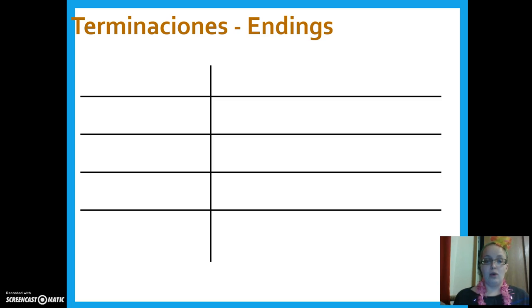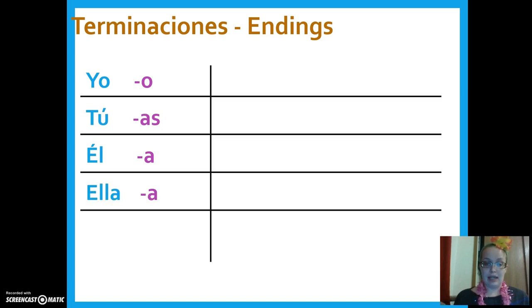Okay, so las terminaciones, the endings. Every AR verb, I should say, ends in, for yo, o. The ending for tú is as. The ending for él is a. The ending for ella is a. And the ending for usted is also a.